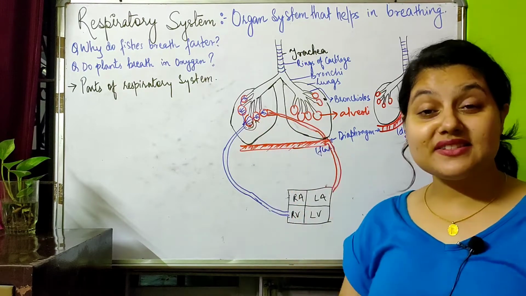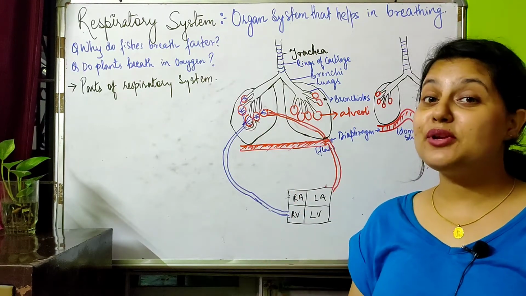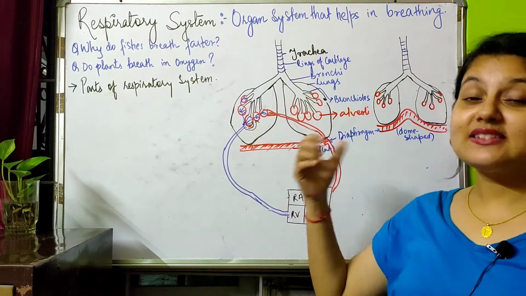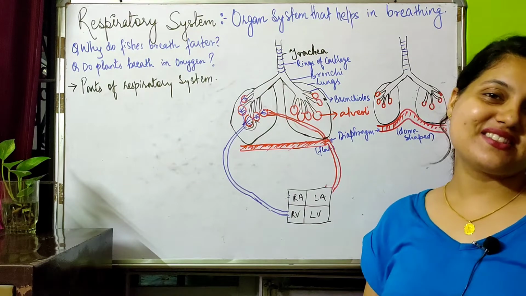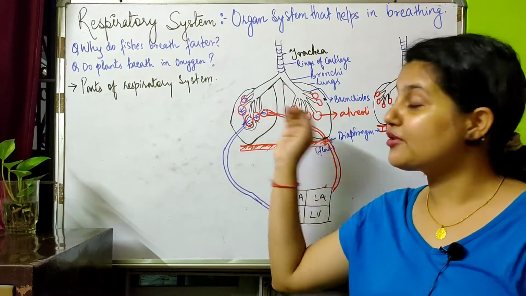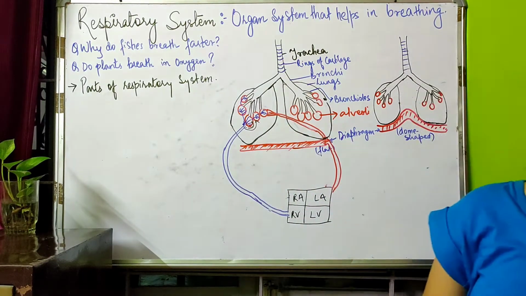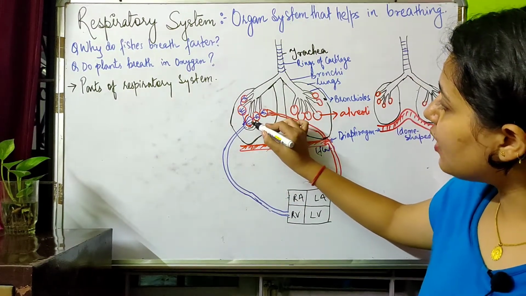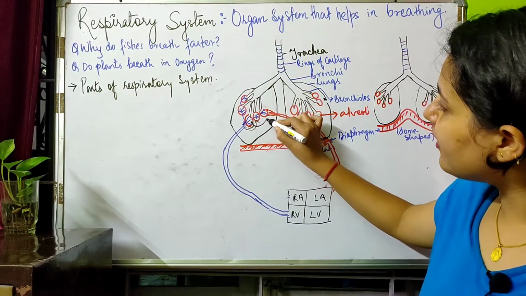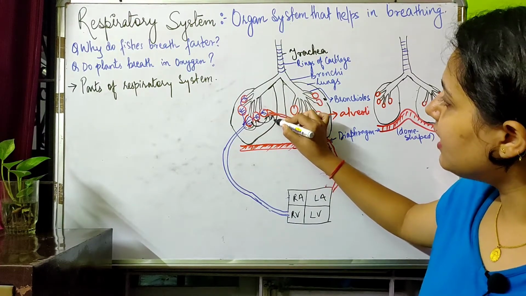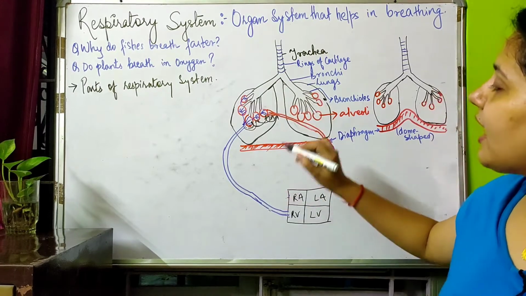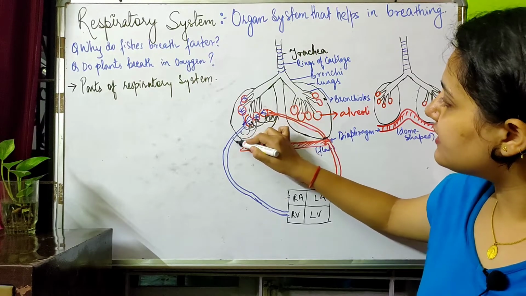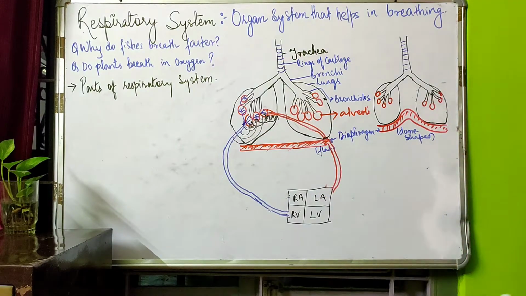The oxygen present in the alveoli sac will be transferred to the blood vessels, and the carbon dioxide present in the blood vessels will be transferred to the alveoli sac. That means the exchange of gases happens here. Firstly, the oxygen present here is transferred to the blood vessels, and secondly, the carbon dioxide present here is transferred to the alveoli sac. You see, the crisscross is happening.